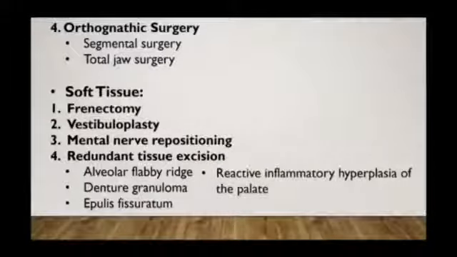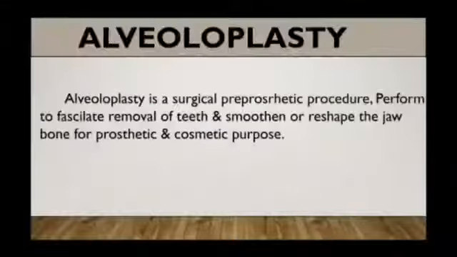Now the soft tissue surgical techniques are classified as first is frenectomy, second vestibuloplasty, third mental nerve repositioning, fourth redundant tissue excision which includes alveolar flabby ridge, denture granuloma, epulis fissuratum and reactive inflammatory hyperplasia of the palate.